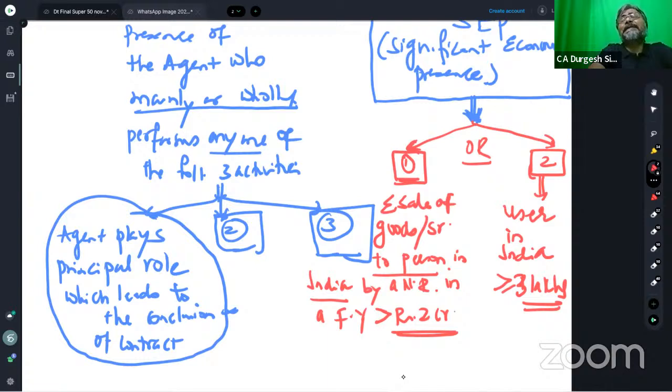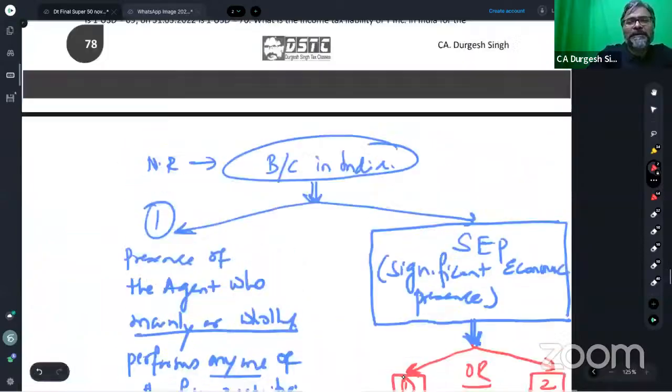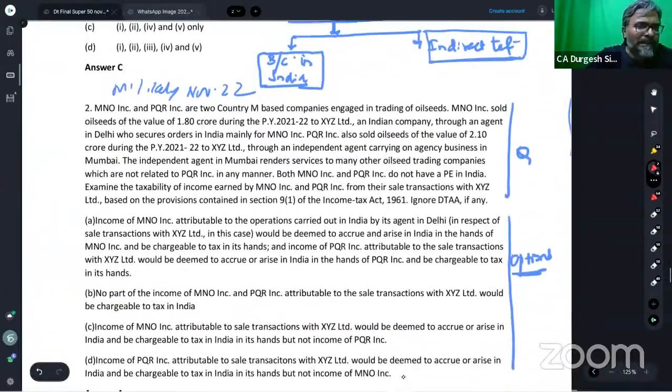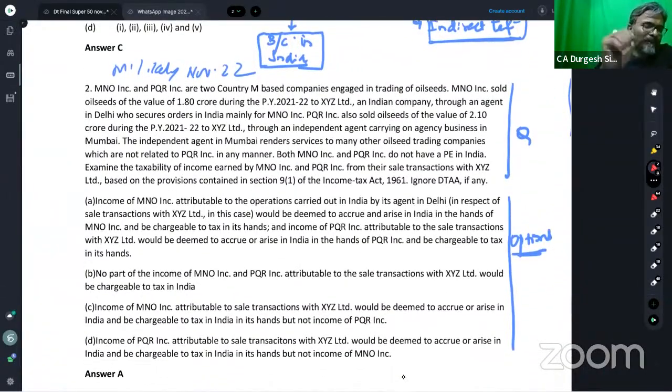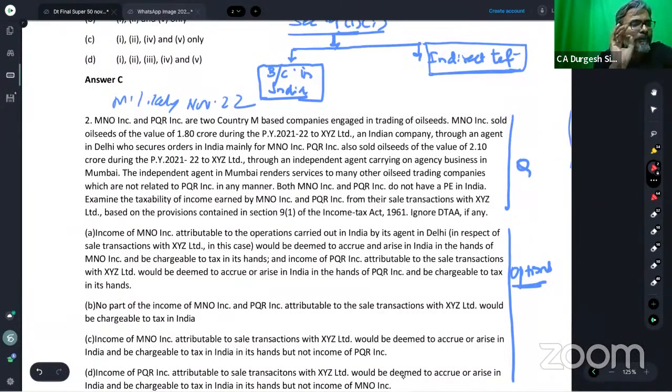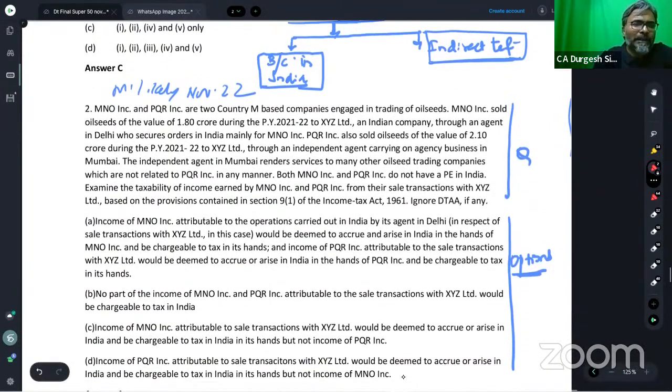Then in that case, even if my total sale may not cross rupees 2 crores, but the fact that the number of users using my app is at least 3 lakhs, can the non-resident be said to have a significant economic presence in India? And the answer is yes. Now please come to this particular question. Beautiful question I said to all of you. And this is what it is.